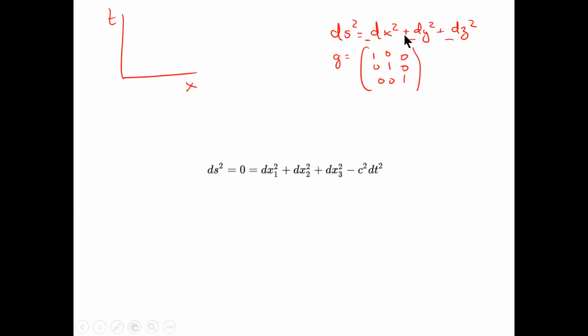So this quantity is no longer going to be invariant, and this is the quantity that is going to be invariant. In special relativity, this is your metric, compared to the metric of Cartesian space. We have the coefficients which we collect here. So this is going to be 1, 1.